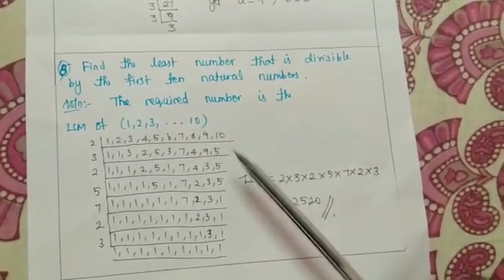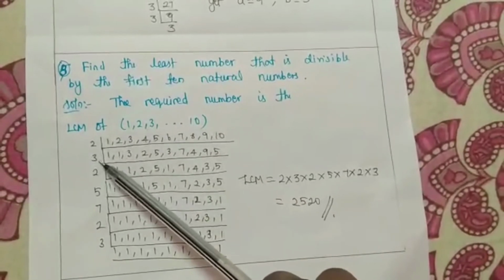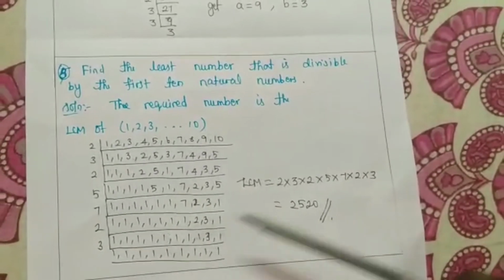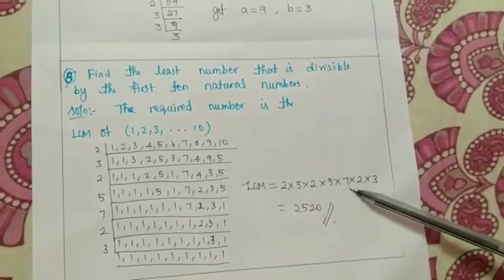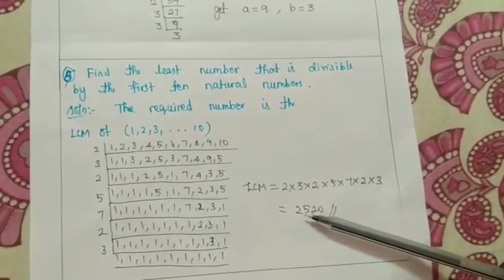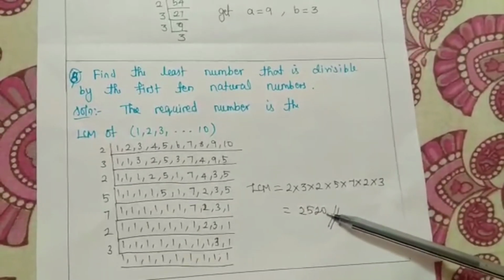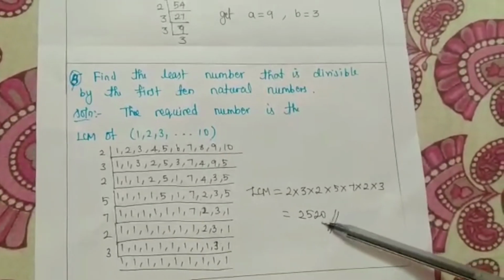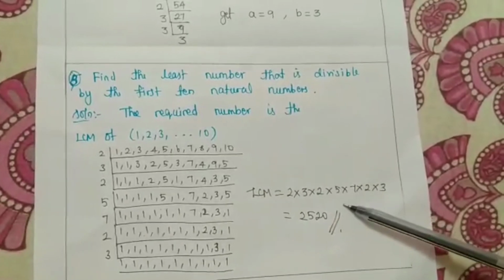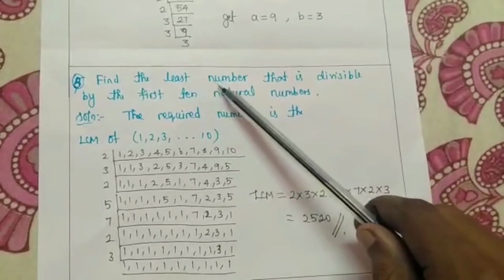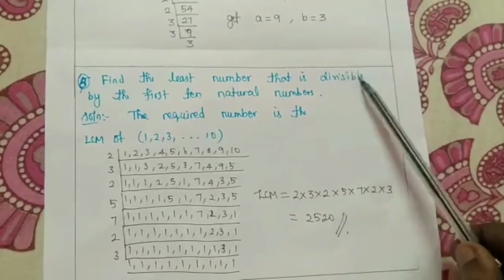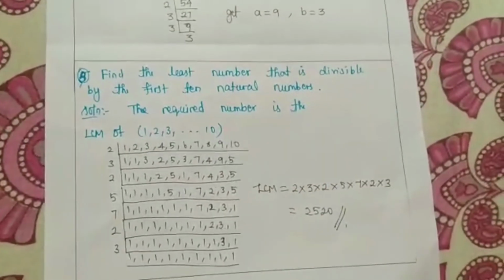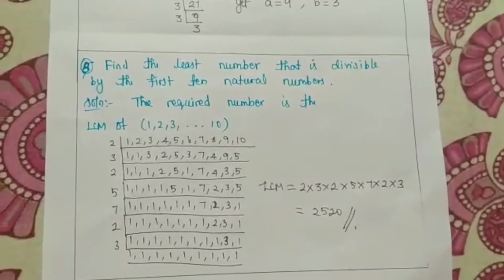So what would be my LCM? My LCM is equal to 2 into 3 into 2 into 5 into 7 into 2 into 3. So if I multiply all these values, what I am getting? 2520. My answer is 2520. So what is my conclusion? 2520 is the least number which is divisible by first 10 natural numbers. Okay. Hope you all understood this sum.